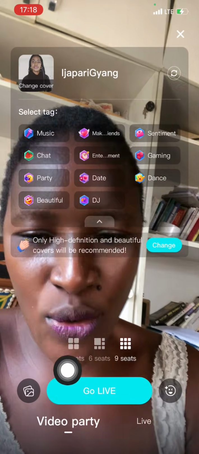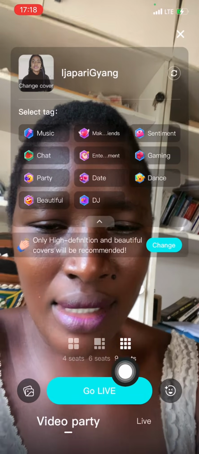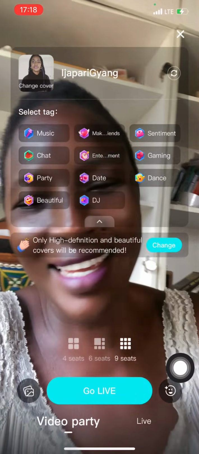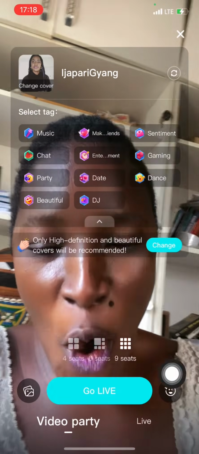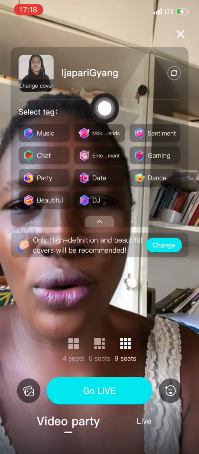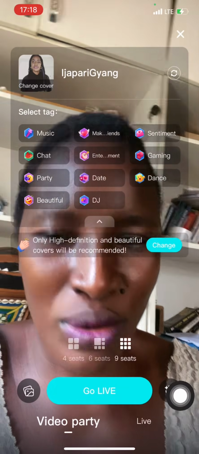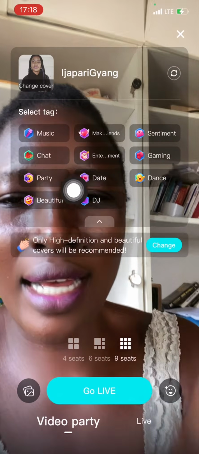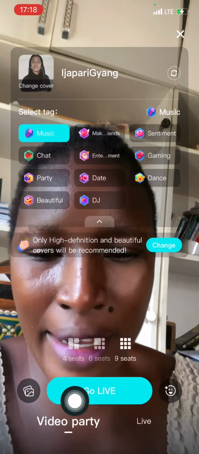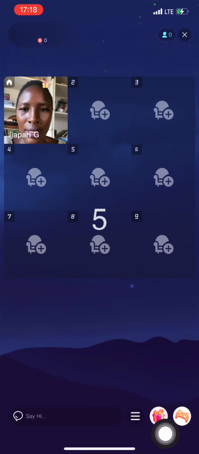Right here, you can select how many seats you want to open: here 4, here 6, or here 8. I prefer this bigger one because I always have this mindset that I am big. The next thing, I'll just click on go live right here. You can also change the cover right here, but I don't do all that. My own is I'm here to make money, I'm not here for all this other stuff. You can select whether it is for music or whatsoever. You select it right here, and then I click on go live, and voila.